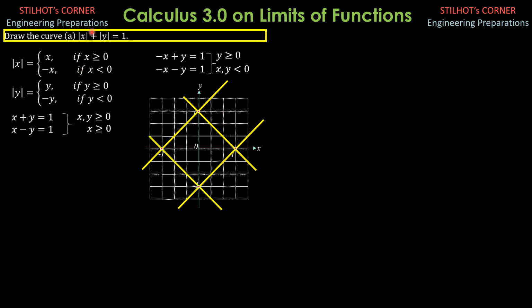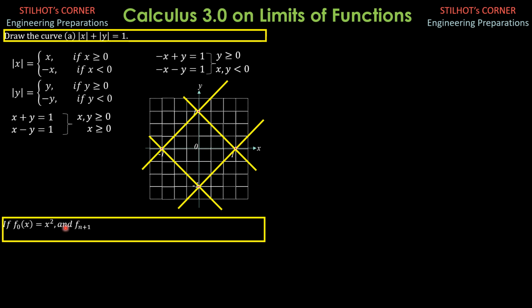So therefore, the graph of absolute value of x plus absolute value of y equals 1 is represented by this square, which is rotated. So the side of the square is square root of 1 squared plus 1 squared, so square root of 2. So if it is asked to compute the area, it is square root of 2 squared, so it is 2 square units. In fact, we already sketched this graph in the preceding videos. So you just go over with that if you want to completely view the